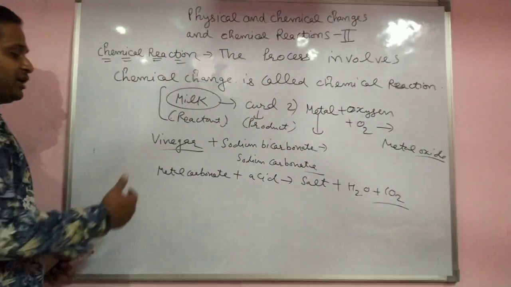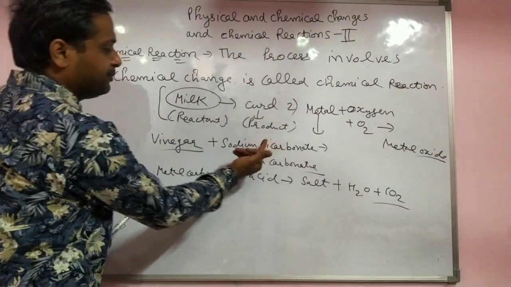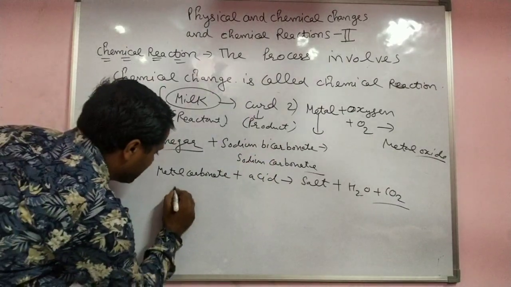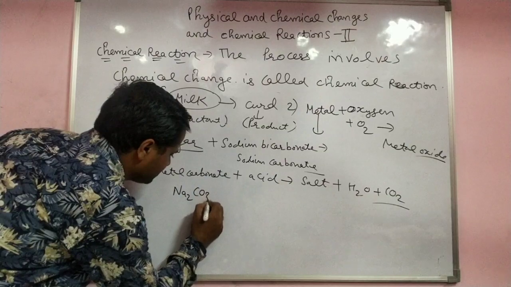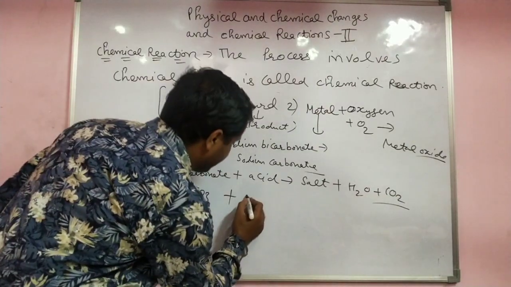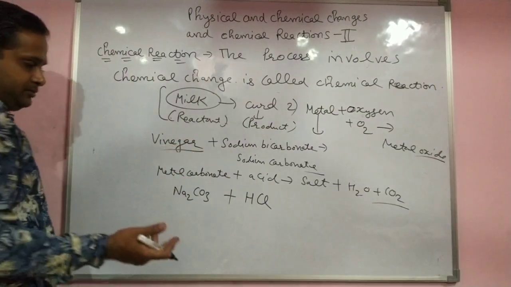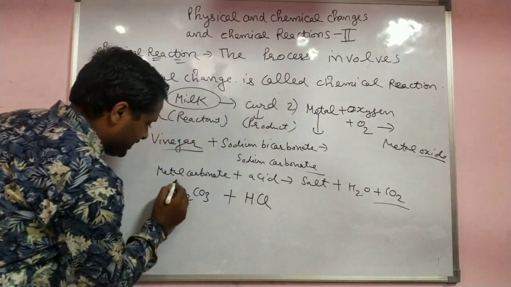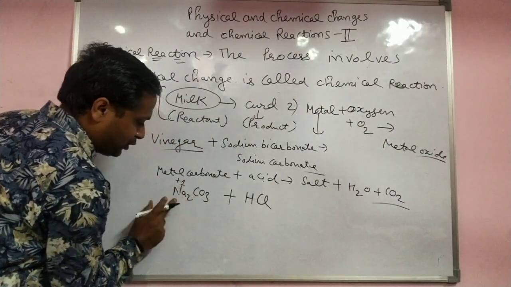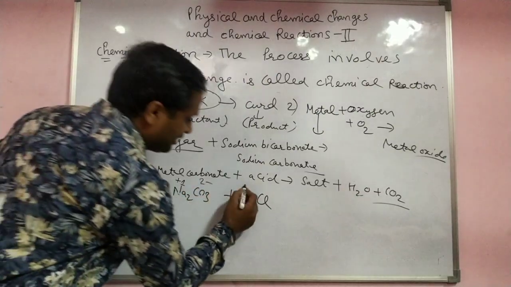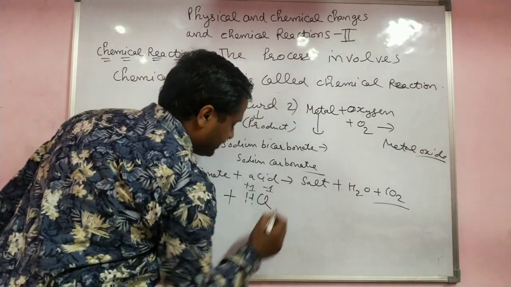Now we try to solve. Any metal carbonate you take, maybe bicarbonate, maybe carbonate. If you take sodium carbonate, Na2CO3, and any acid you take, HCl. In the next example, we take vinegar. Here keep the valency: sodium 1 positive, carbonate 2 negative. Here 1 positive, chlorine 1 negative.